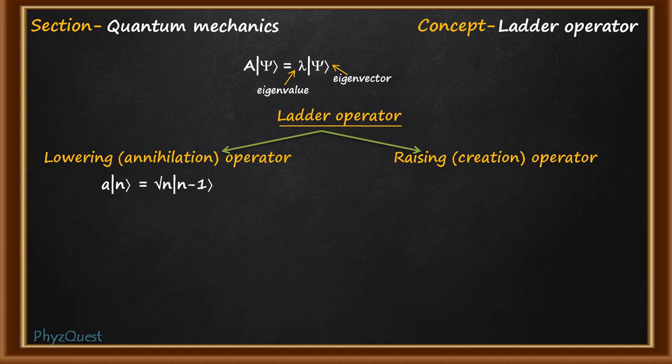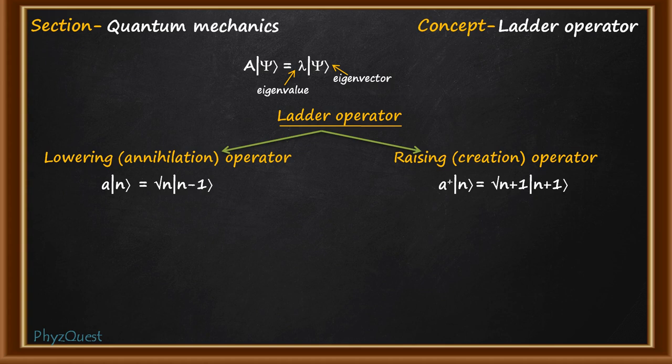Similarly, the raising operator is given as A plus. When operated on the state n, it will increase the eigenstate by 1 unit, producing the eigenstate n+1 with the eigenvalue square root of n+1. These are the two rules which we have to use to find out the answer.